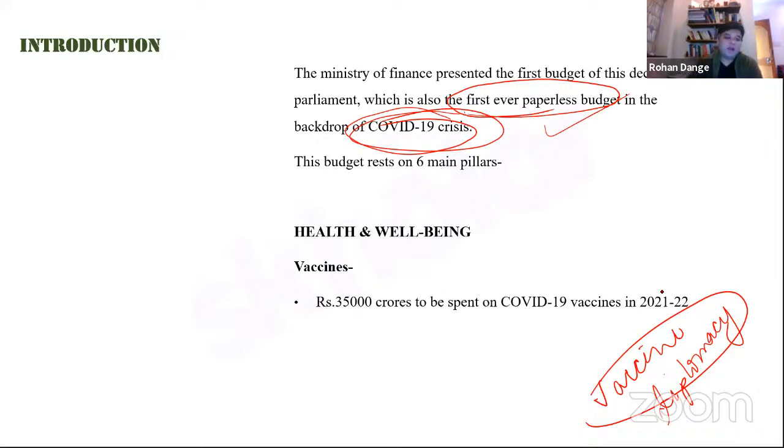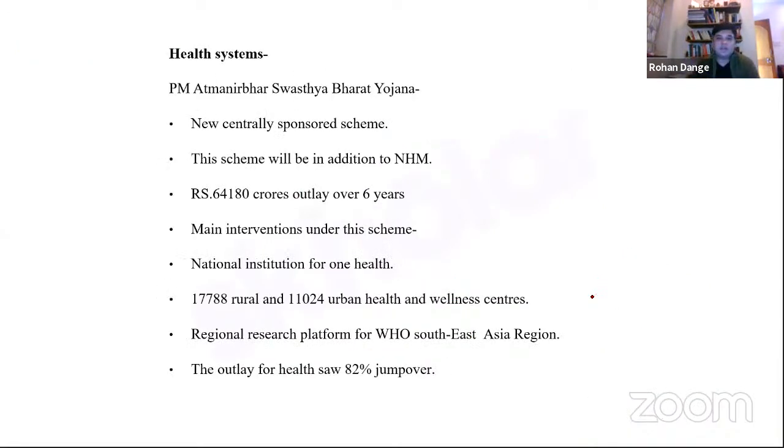So in the area of healthcare and well-being, there are vaccines also. Rupees 35,000 crores are to be spent on COVID-19 vaccines in the year 2021-22. Although the figures are not asked, in your essays and answers you can definitely quote these figures. For the health systems, it's important to understand what the government outlays and provisions are. Now, an ambitious program, the Pradhan Mantri Atmanirbhar Swasthya Bharat Yojana, has been launched.